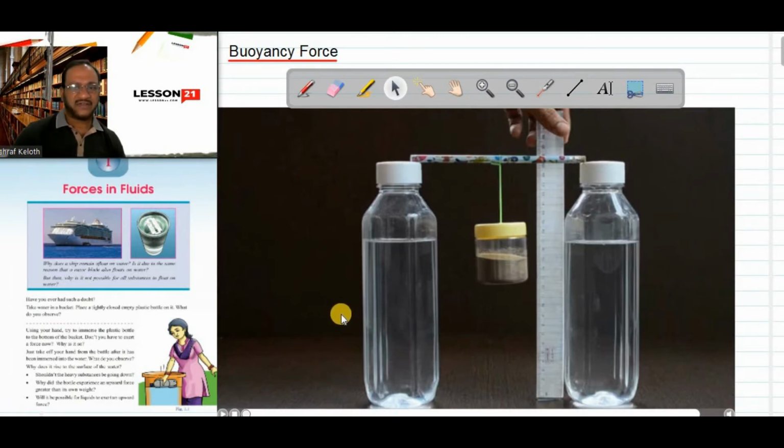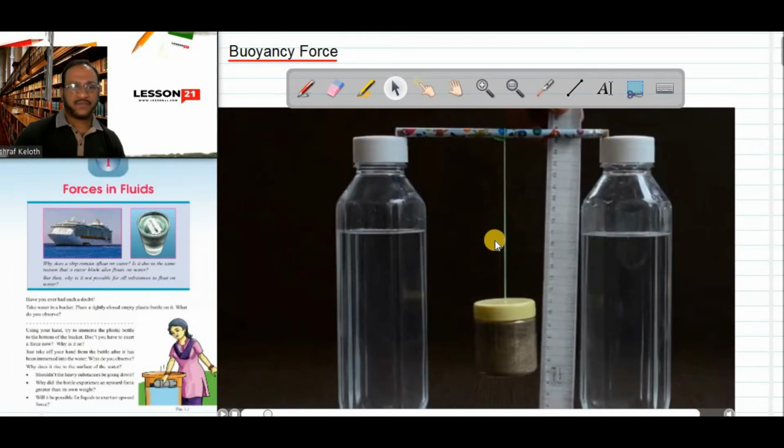All of you watch the activity with full concentration. See here, when I added more sand to this bottle, its weight increased. So the rubber band also stretched more. Now you can see the reading on the scale. Okay, it is stretched this much because of more weight. Now from the bottom, if I apply some force, if I push the bottle upward, its weight will decrease because I am applying a support. If I am giving a support in the opposite direction, its weight will decrease.